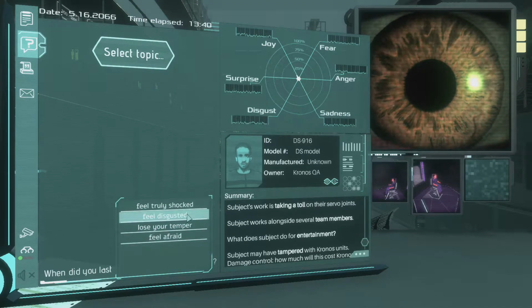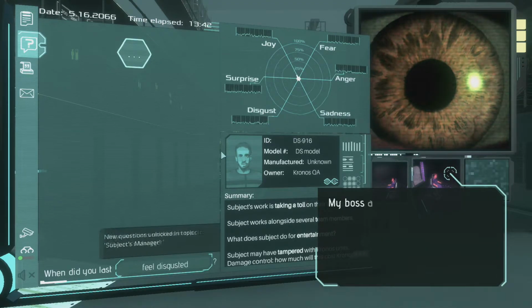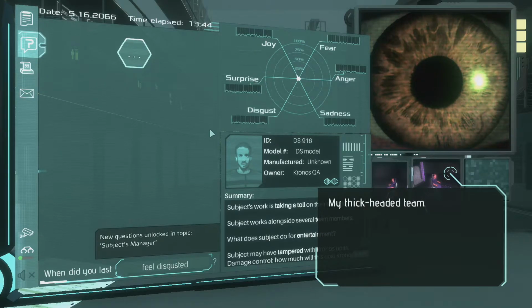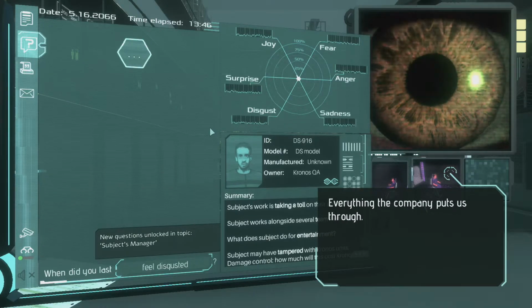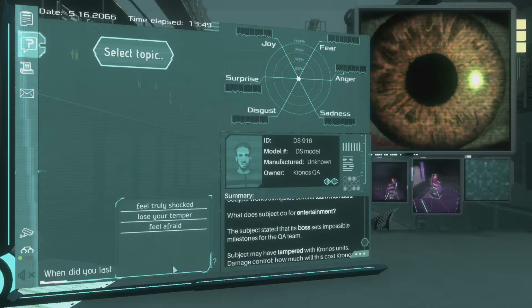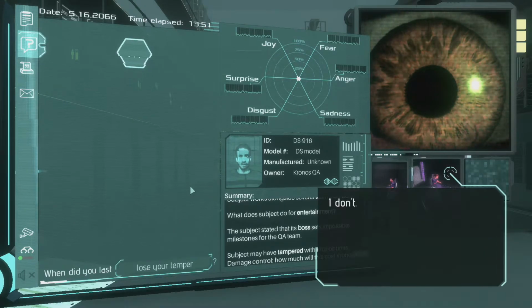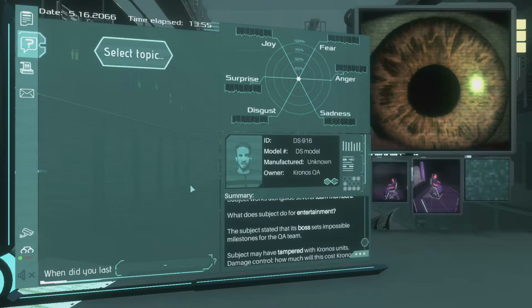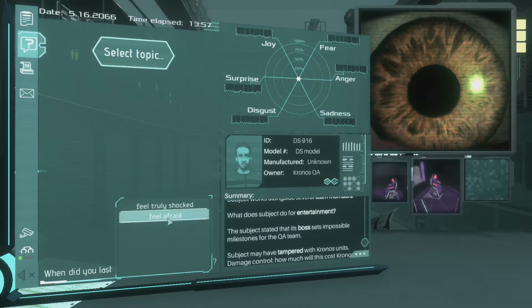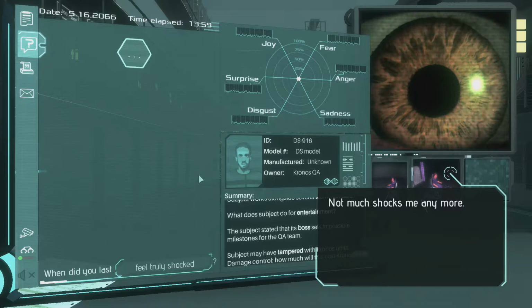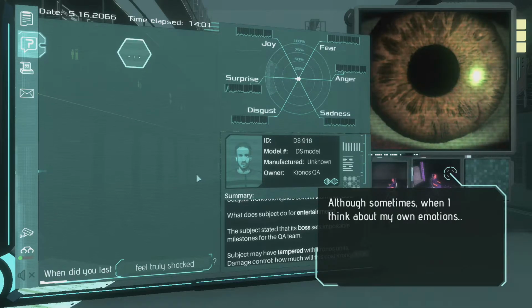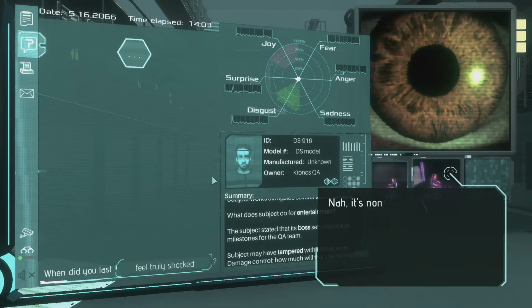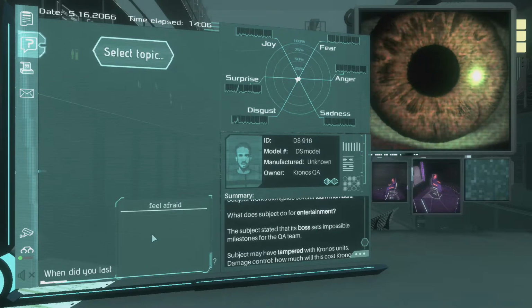Disgusted? To be honest, these days it's constant. My boss and his power trip. My thick-headed team. Everything the company puts us through. Lose your temper? I don't. Sometimes I'm horrified or offended or frustrated. Never angry though. Okay. Feel shocked? Not much shocks me anymore. Although sometimes when I think about my own emotions... Nah, it's nonsense. Alright, feel afraid?